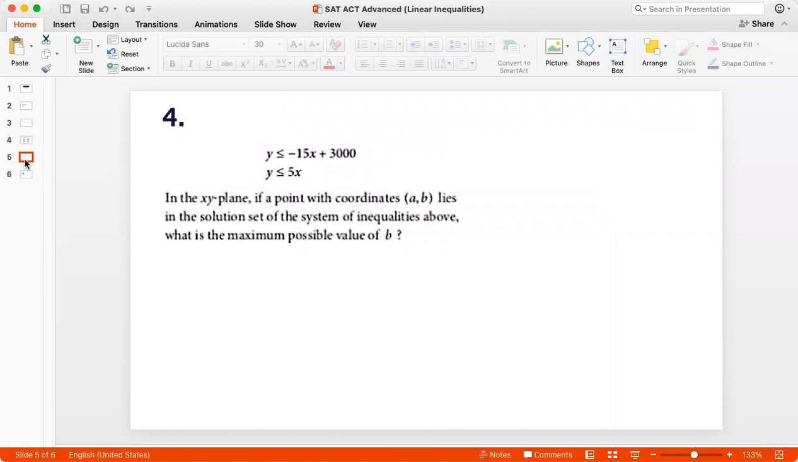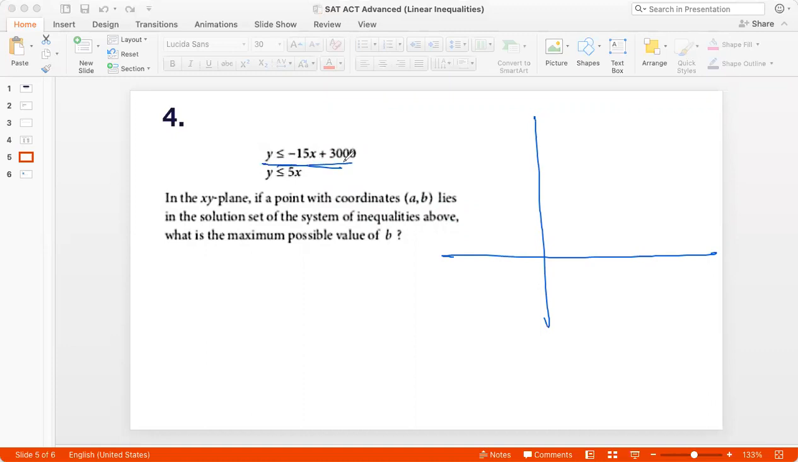In the xy plane, if a point with coordinates a, b lies in the solution set of the system of inequalities above, what is the maximum possible value of b? Okay, so I have two inequalities. Let me plot them. One inequality is, so what will the line y equal to minus 15x plus 3000 look like? It would look like this, right? Because it has a negative slope, minus 15, so it's a falling line. And the y-intercept is 3000, right? So that's the first line.